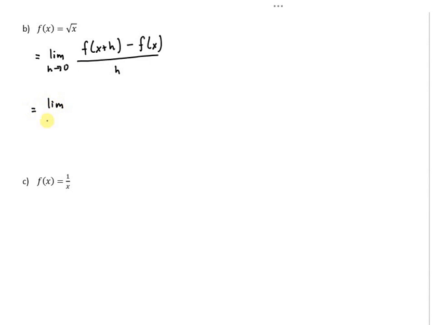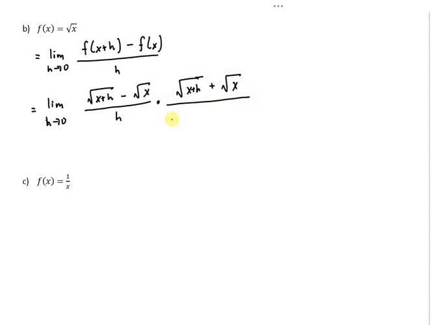This is the limit as h goes to 0 of the square root of x plus h minus the square root of x over h. Now look at this limit. I can't plug in 0 for h because I have an h in the denominator. So my trick is I need to multiply the numerator by root x plus h plus root x. So I'm multiplying by the conjugate. And I need to put that on both the top and bottom so it doesn't change anything.